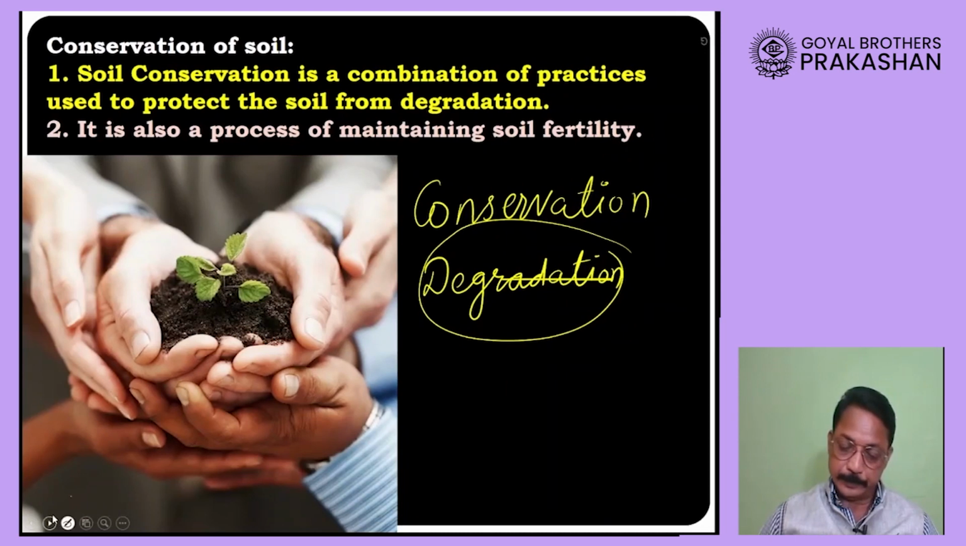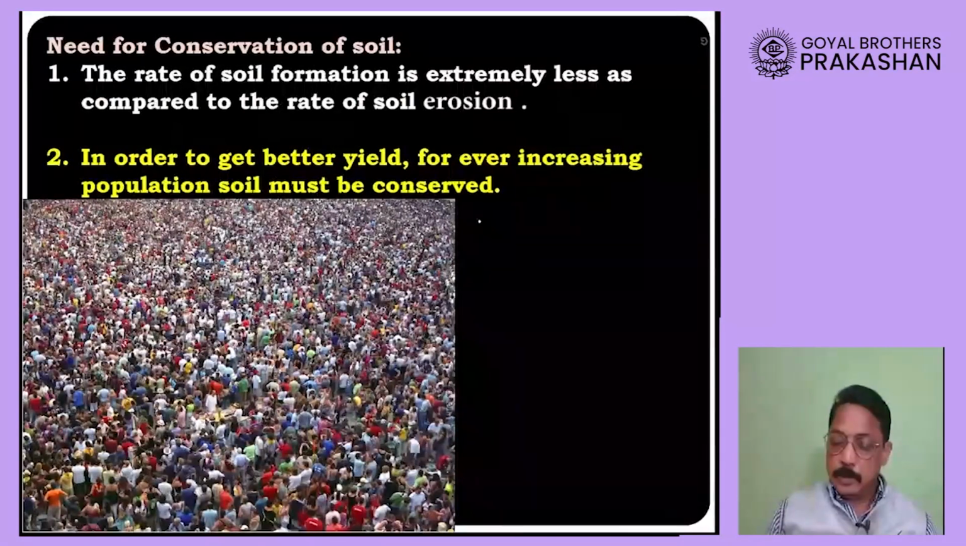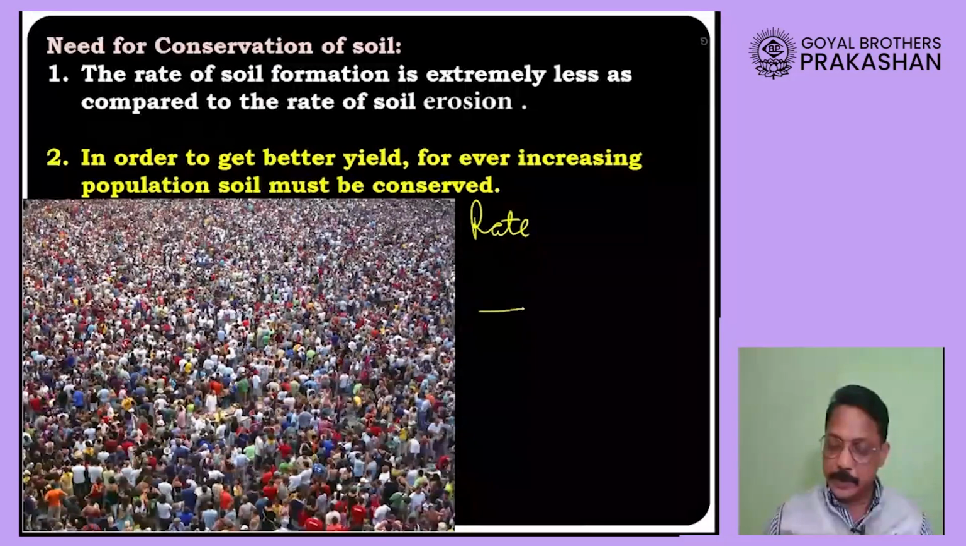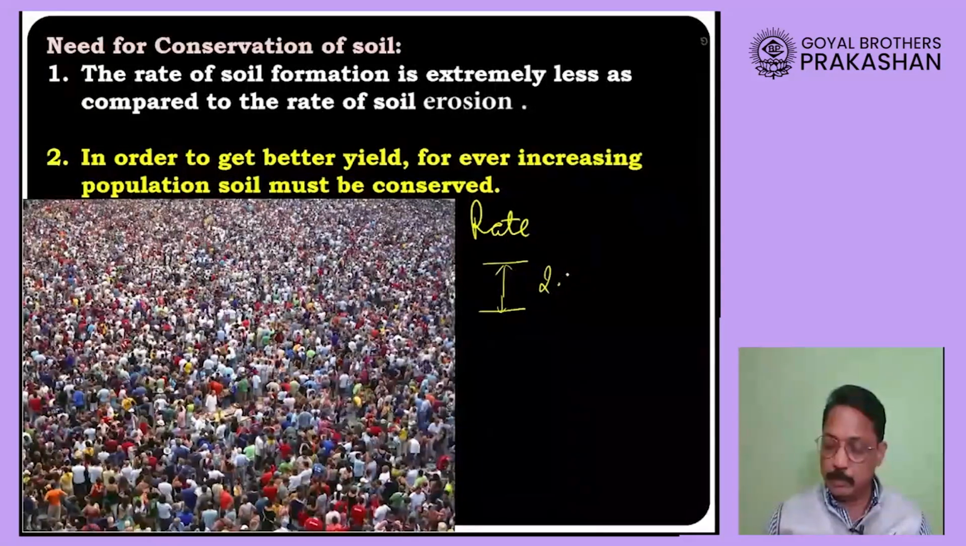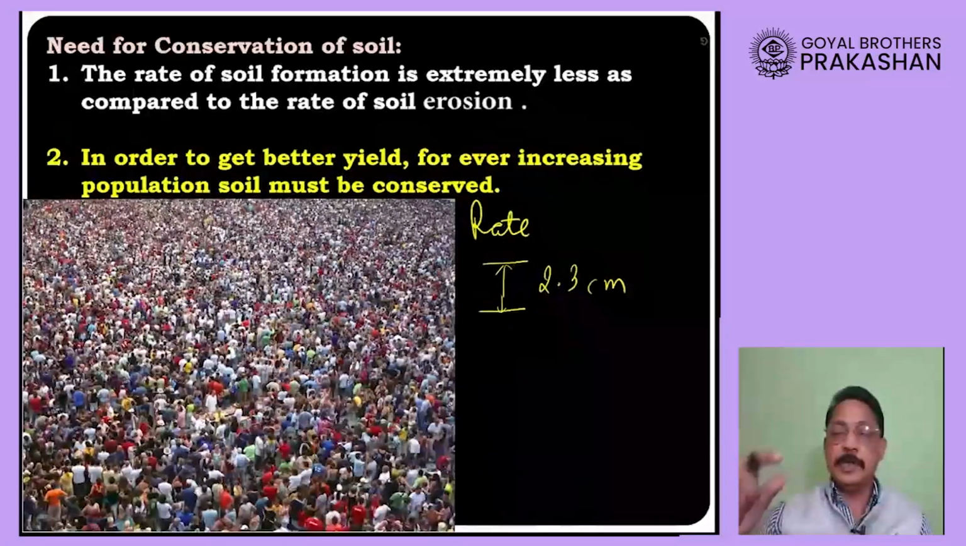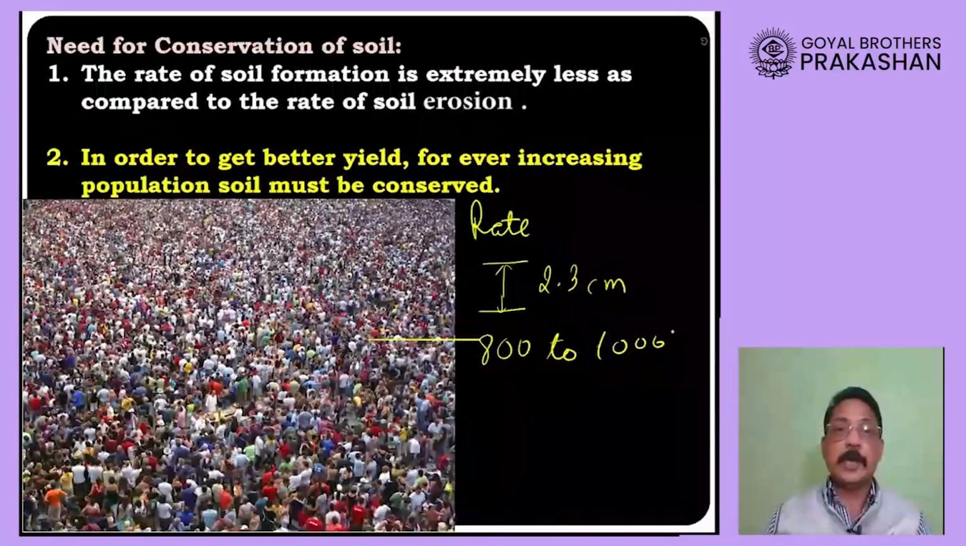Okay, now why is there a need to conserve soil? Okay, please understand that the rate of soil formation, my dear students, is absolutely slow. Okay, one of the estimates say that for the formation of 1 inch layer, 1 inch is approximately 2.3 centimeter thick. Just for formation of this much layer on earth, on an average 800 to 1000 years are required.